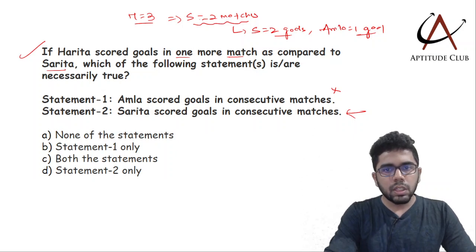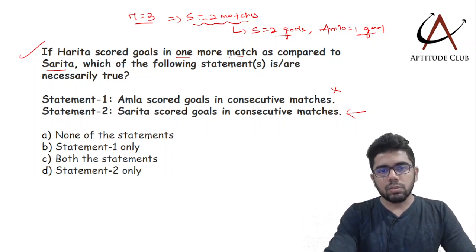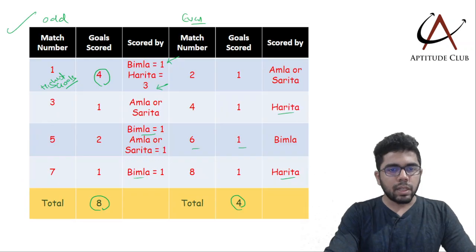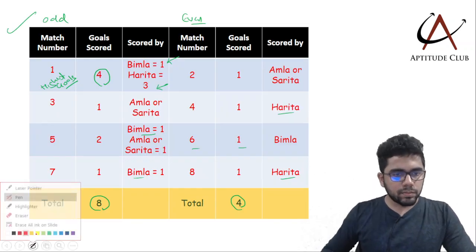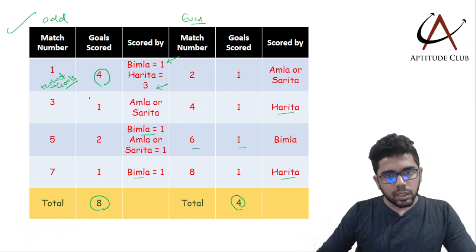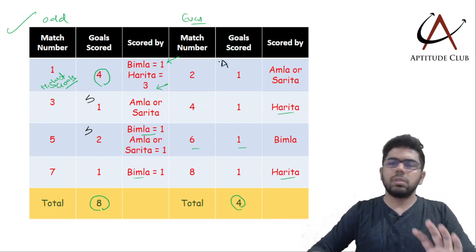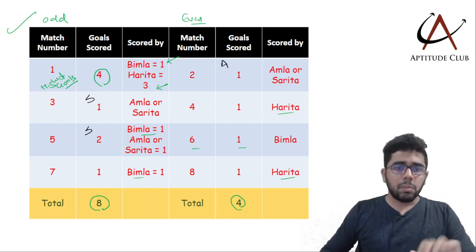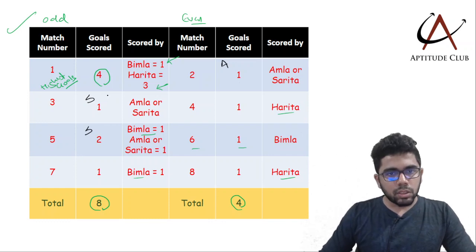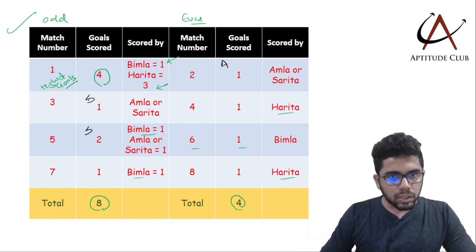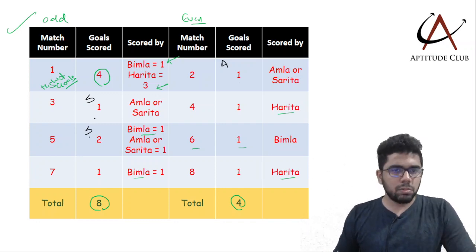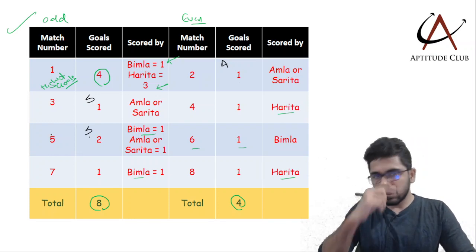Which of the following statements is or are necessarily true? Now 1 is not necessarily true. Let's look at 2. Is Sarita scoring goals in consecutive matches? Is it necessary? Look here in the table, it could be that Sarita is scoring here and Sarita is scoring here and Amla is scoring here. Possible. But it could also be that Amla is scoring, but in this case Sarita is not scoring in consecutive matches. This is possible, but match 3 and match 5 are not consecutive.